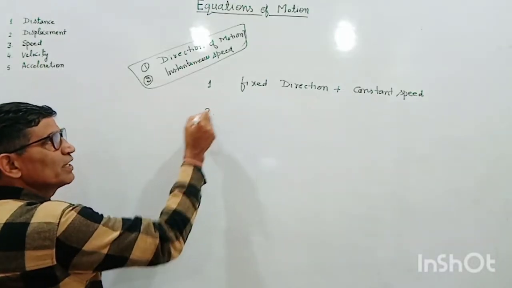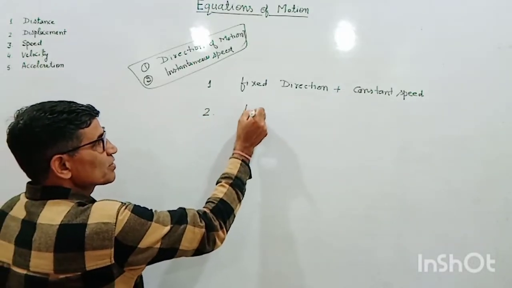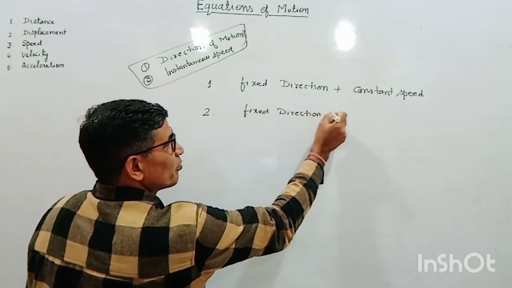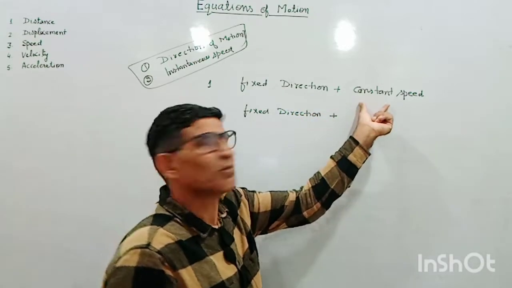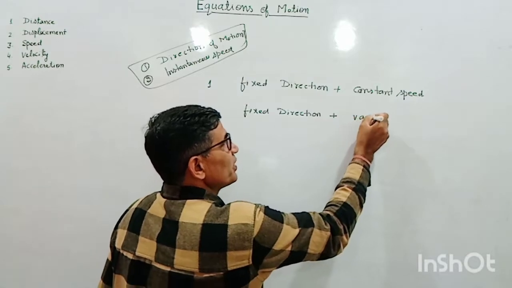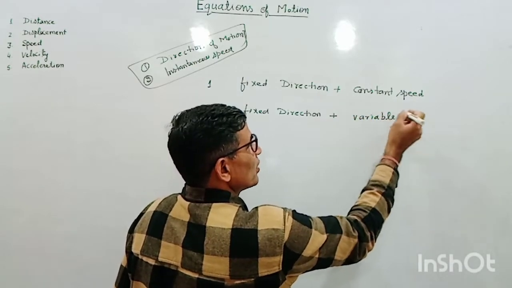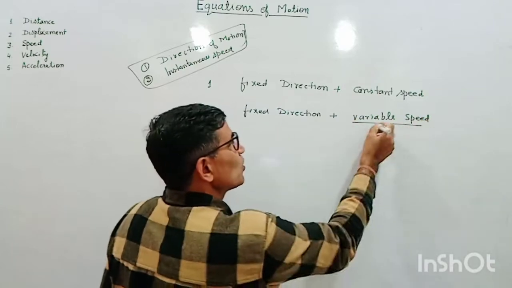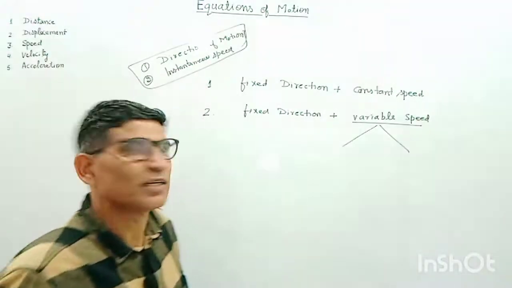But in the second category, direction is fixed but the speed is variable. Here speed is variable. Now 2 situations arise again.